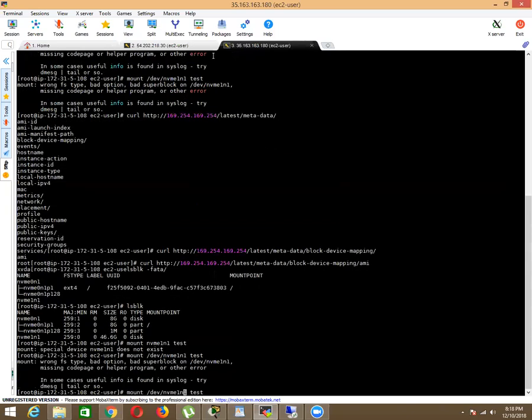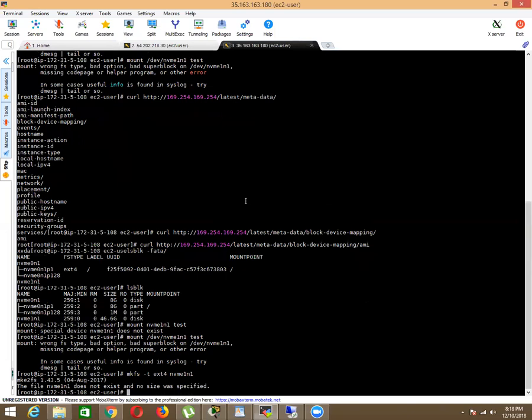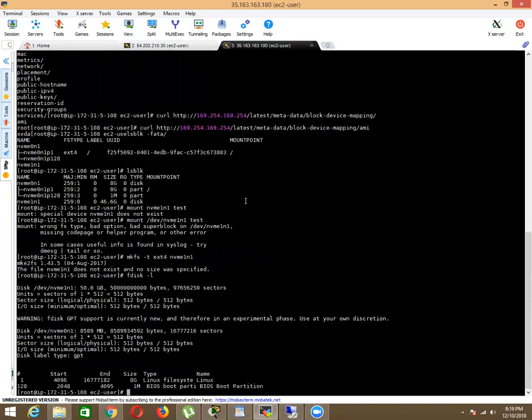So that is telling. This volume is the ephemeral, and 46.6 GB.